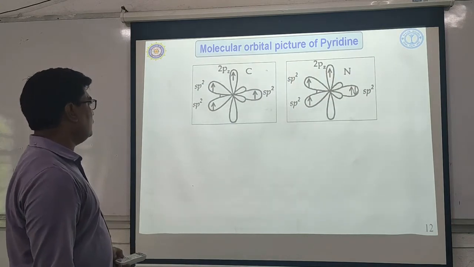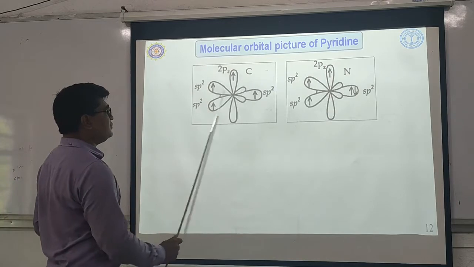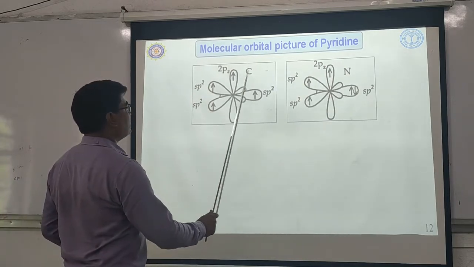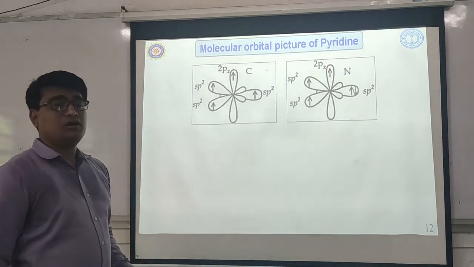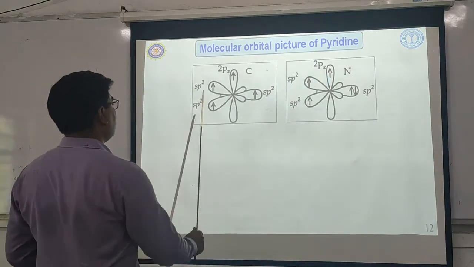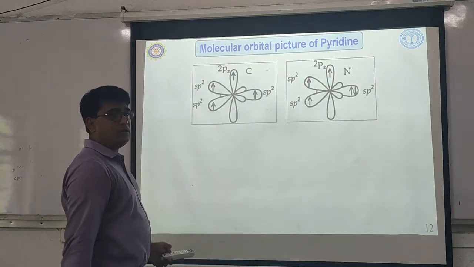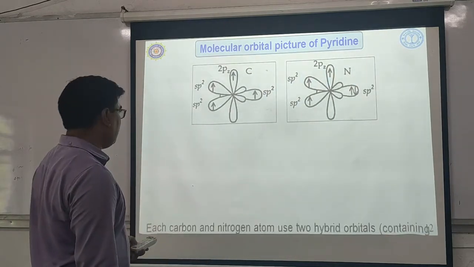Okay, now out of the 3 sp2 hybrid orbitals of each carbon and nitrogen, 2 sp2 hybrid orbitals overlap with each other to form a sigma bond.